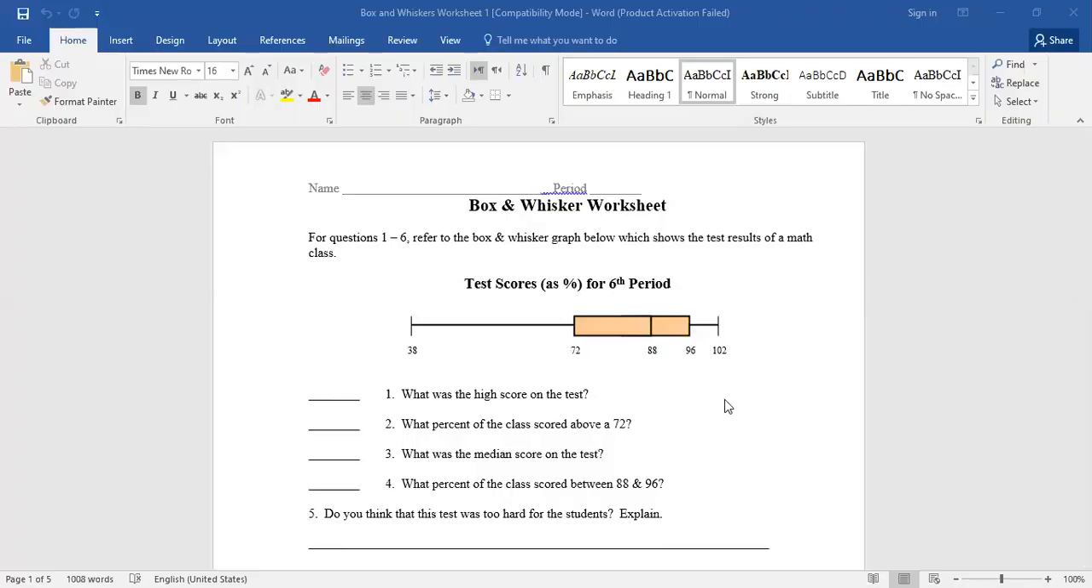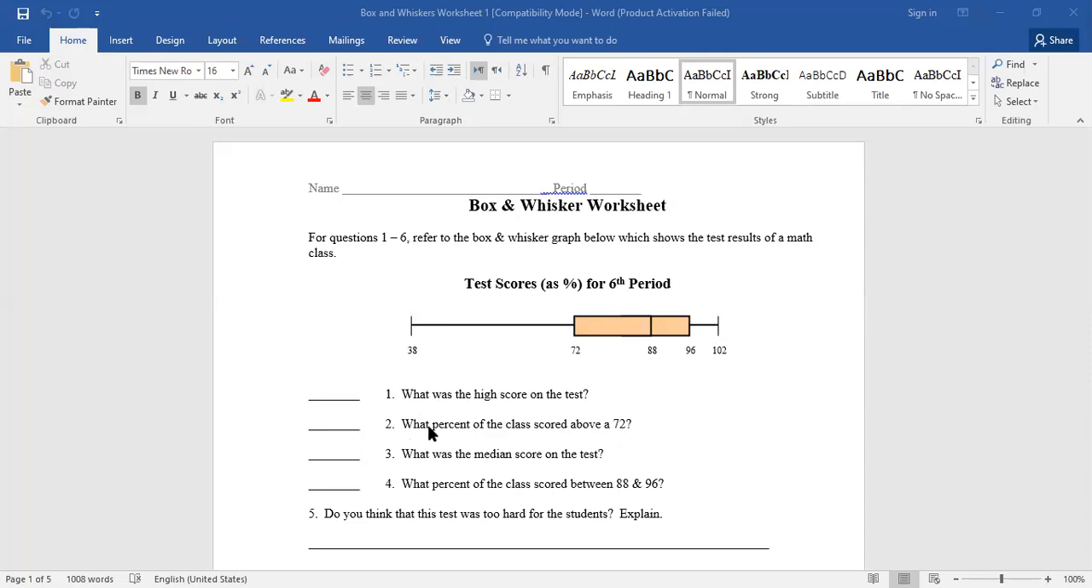Ready? Okay. You have in front of you now the box and whisker, and I drew it for you. Could you please tell me, what was the high score in this test? 102. Very good.